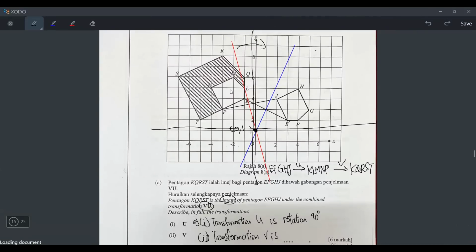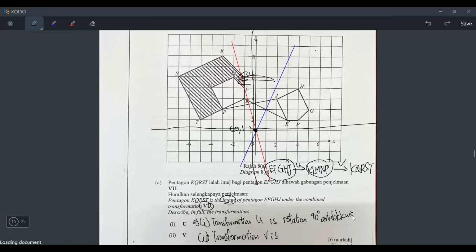But a lot of students will tell me clockwise. They will say, oh, because this is the object, this is the image, so it rotates like this, clockwise. Hey, hello, wrong. It's not like this. The direction is not from here to here. It's from here to here. So what you have to write is, where should the arrow be? It's here to here, because look at the arrow. It's from EFGHJ to KLMNP, not the other way around. So it's actually anti-clockwise.